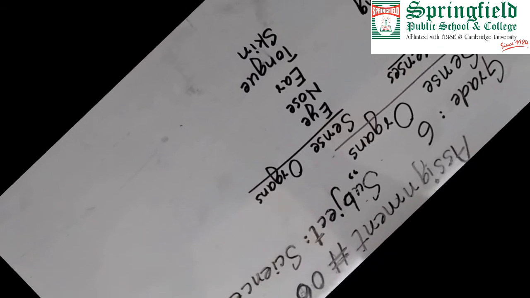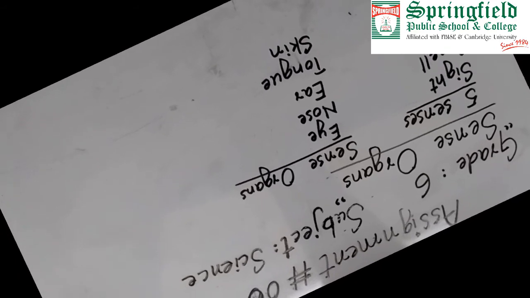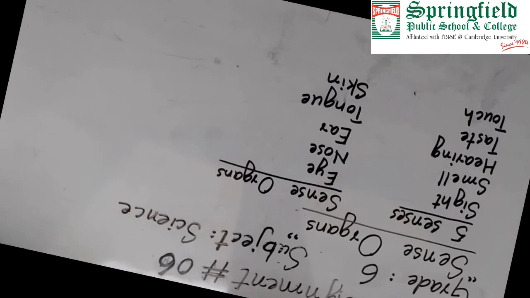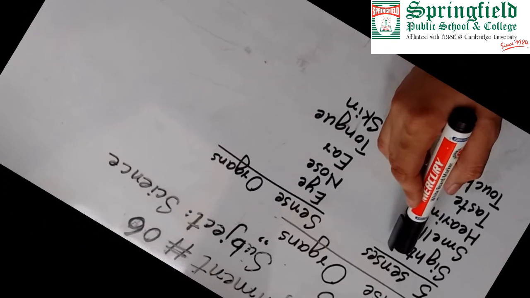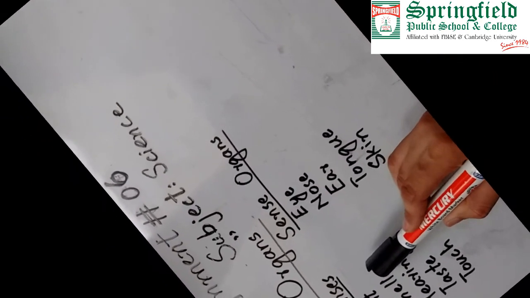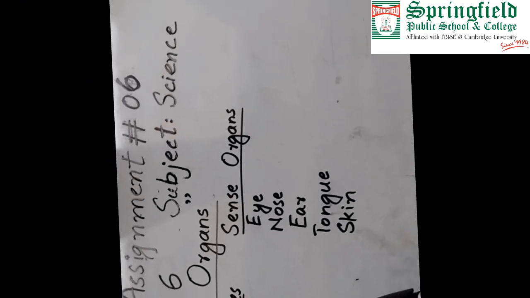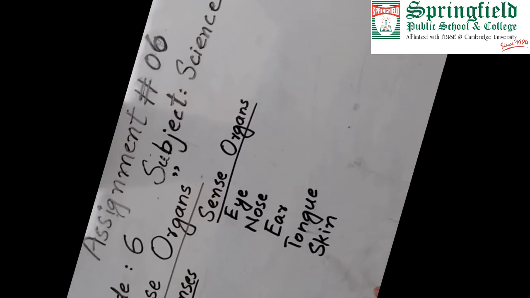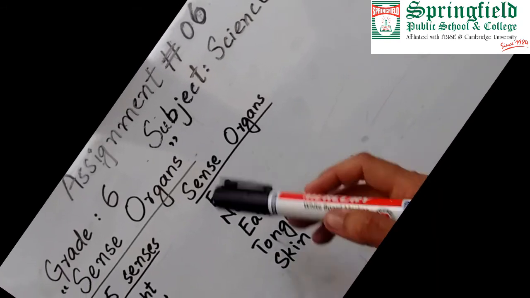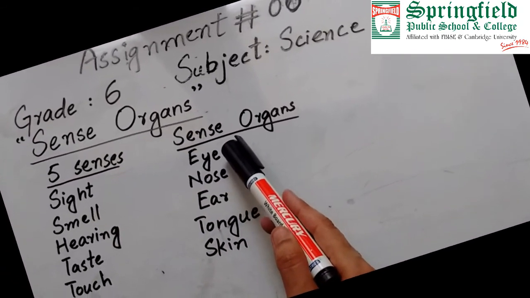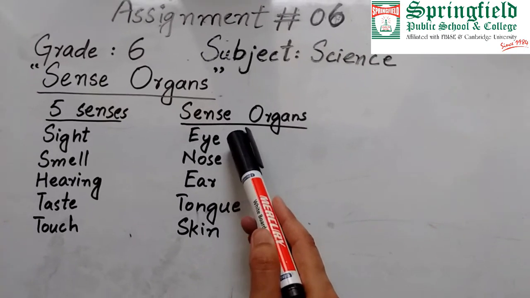The sense organs are those organs which are responsible for particular sense. As you know that we are blessed with 5 different senses, which are sense of sight, sense of smell, sense of hearing, taste and touch. So for each of these senses there is a respective organ. For example, for sight, we can see things with the help of eye. So eye is the sense organ.